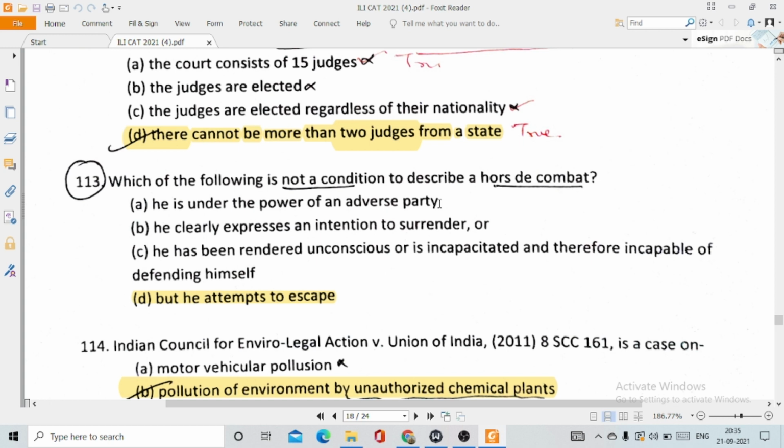130. Which of the following is not a condition to describe hors de combat? This is actually option number D, but he attempts to escape. So hors de combat is actually applicable during the time of war, especially at a time when a soldier is injured and he cannot fight. In that case, such a situation is known as hors de combat. But he attempts to escape, and all the other options are actually conditions of hors de combat.